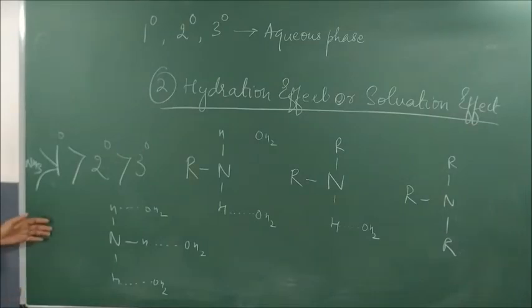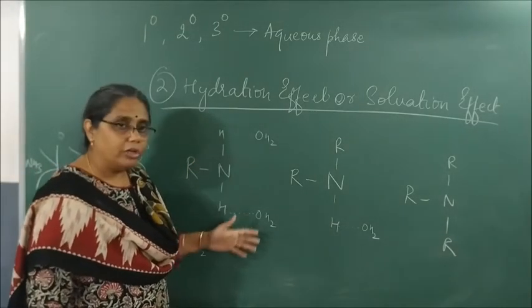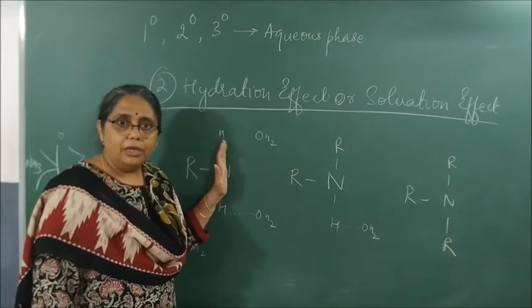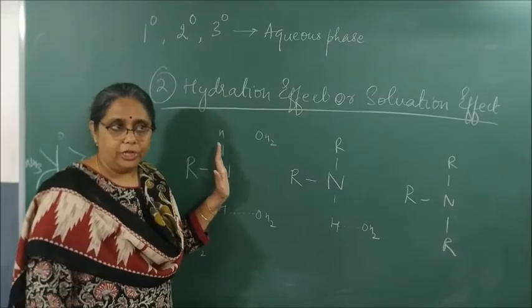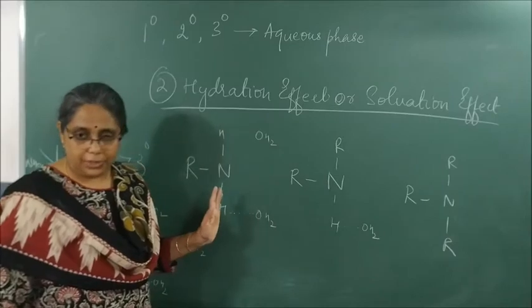Did you understand what is extent of solvation? Extent of solvation is the ability of the hydrogen present in amines to form bonds with water molecules. Through which bonding? Intermolecular hydrogen bonding. Is it clear? You can draw these structures. Please draw.